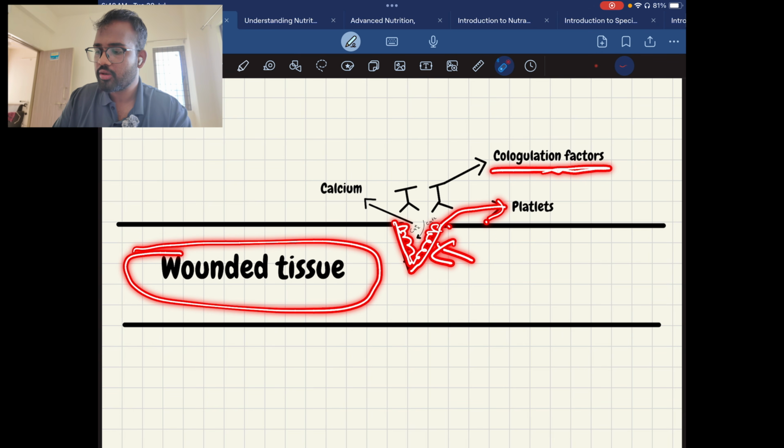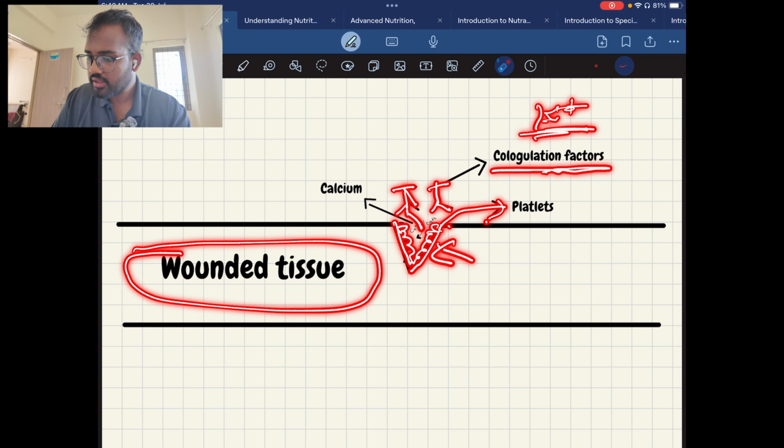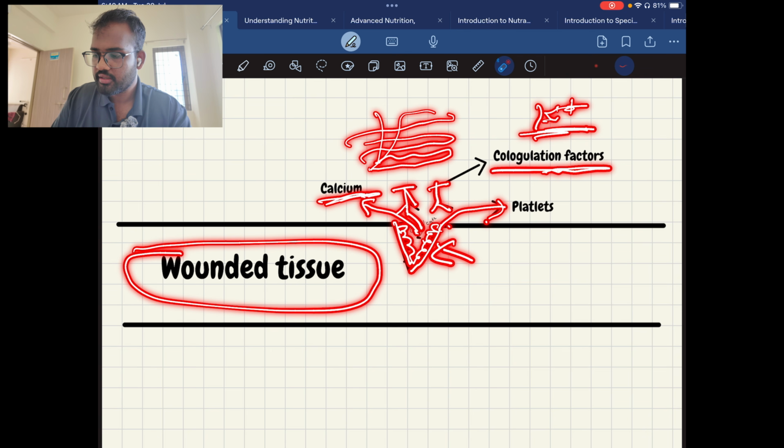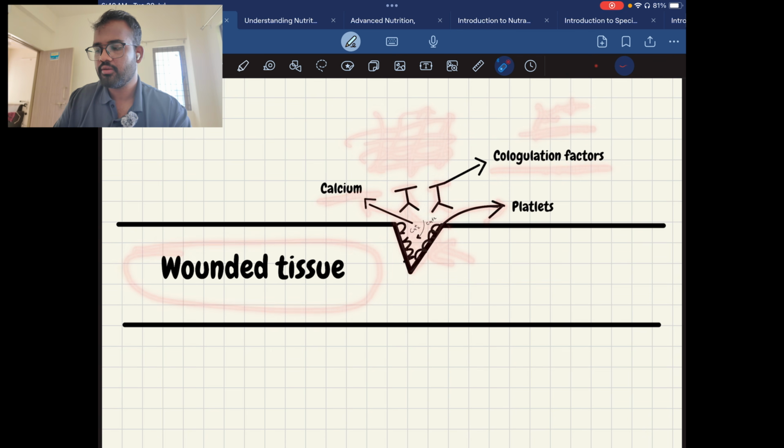This clotting factor can only be produced in the presence of vitamin K. Sorry, vitamin K. These are the clotting factors. This will come here and together with the calcium, okay, calcium helps in the coagulation. Together with that calcium they form fibrinogens, like fibrous structures, and they will close the wound here. Slowly they will close it. So this is how actual blood clotting happens, and wound healing also happens.